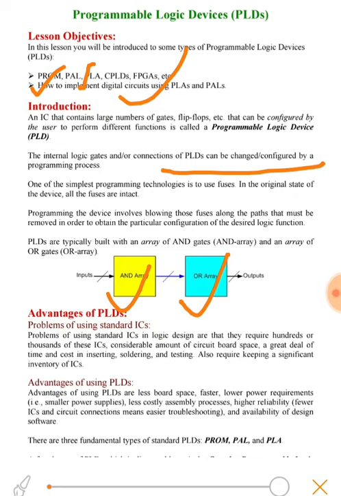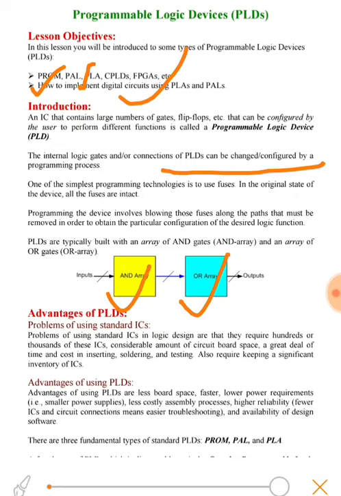We can use a particular PLD to implement a particular logic function. So what does it consist of? It consists of arrays of ANDs and arrays of OR gates, which come with intact fuses, which we can blow using the programming.